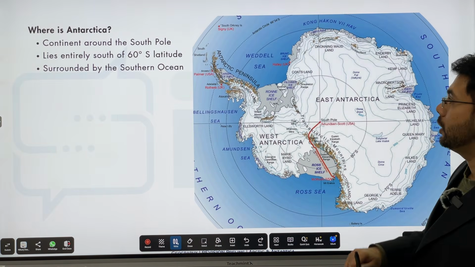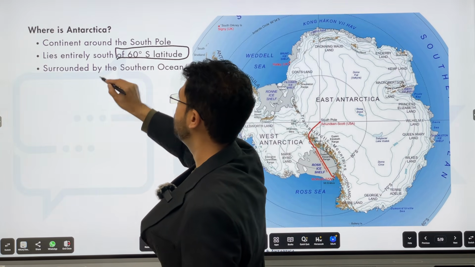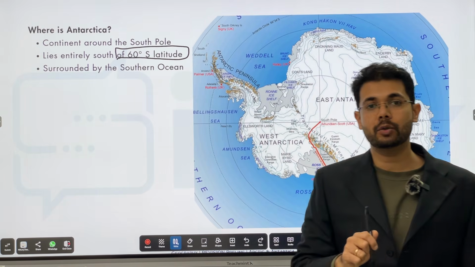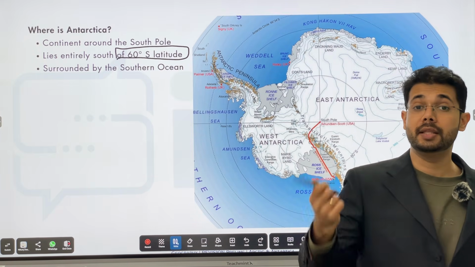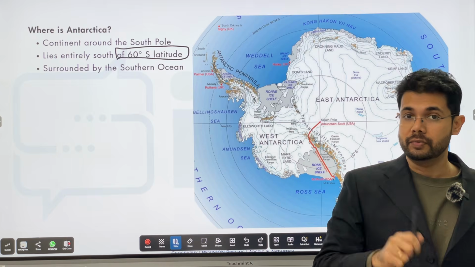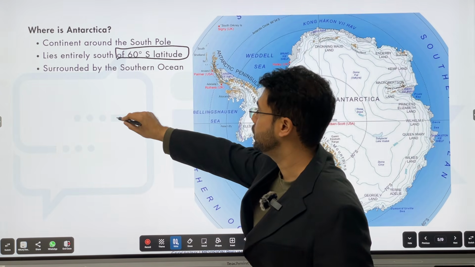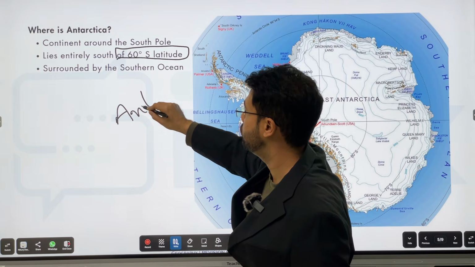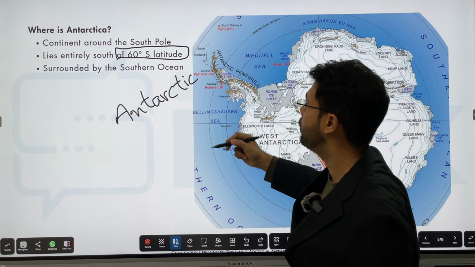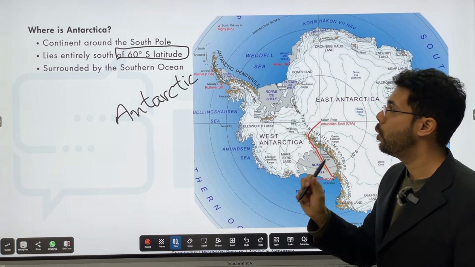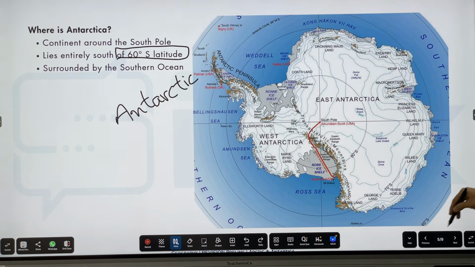Now, Antarctica. This lies entirely south of the 60 degrees south latitude. One very important question: why 60 degrees south latitude here, but 66.5 degrees north latitude for the Arctic Circle? We'll get to that. 60 degrees south latitude has been decided by the Antarctic Treaty, that anything falling below 60 degrees south latitude will form a part of Antarctica. One big reason for that is there is not much land over here.